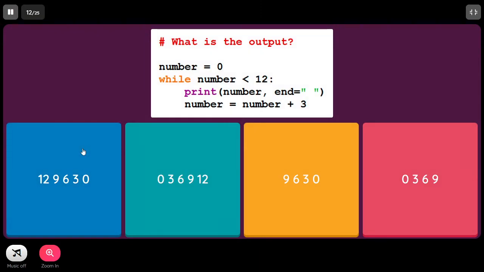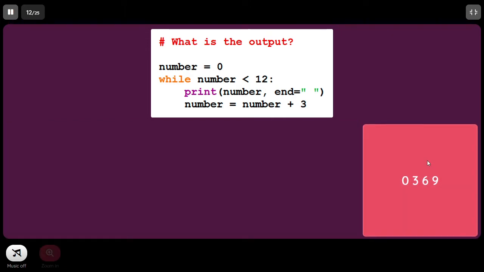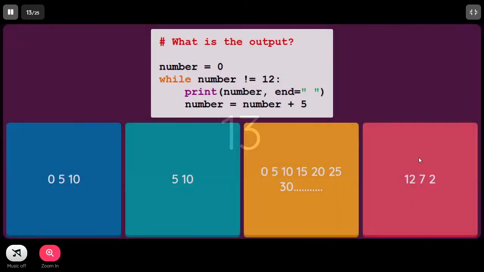What is the output? Number equal to 0, while number less than 12. We first print number and then a space, and then number is added by 3, and number begins with 0. So we are going to print 0 and append a space, then add 3 to the value of number, and repeat this as long as number is less than 12. So it starts with 0 and a space, then added by 3, as long as number is less than 12.